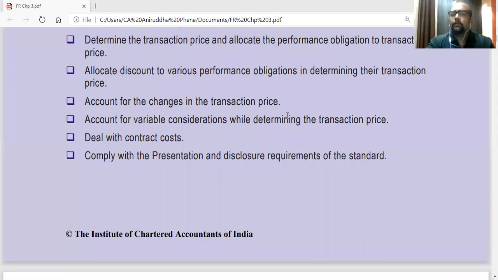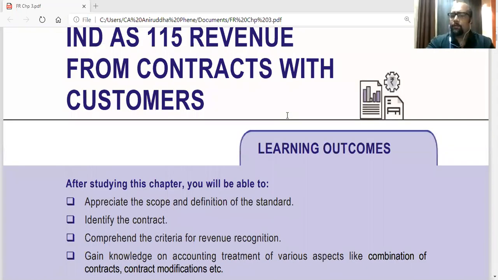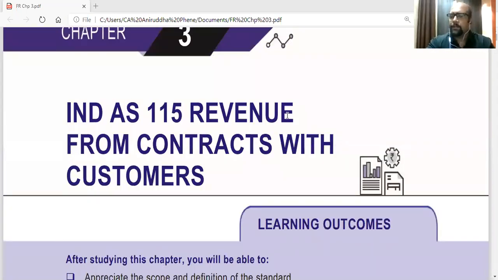So we have started with Ind AS 115, revenue from contracts with customers. So from the name you can understand that we are dealing with contracts here. Okay. So the entity, the reporting entity, which will be applying the Ind AS, is dealing with a third person, that is their customers, with whom they have entered into contracts.